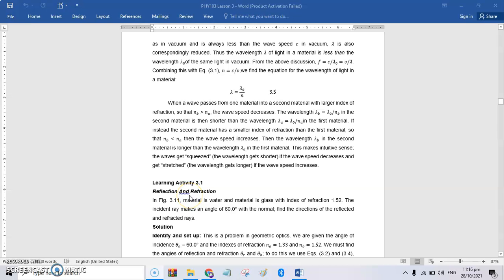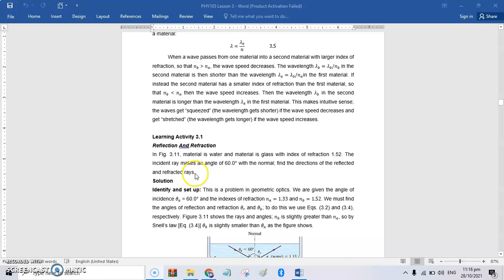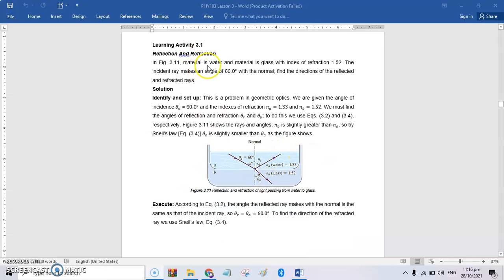Learning Activity 3.1. Reflection and refraction. In figure 3.11, material A is water and material B is glass. So, dito, ang A natin is si water and ang B natin is si glass.